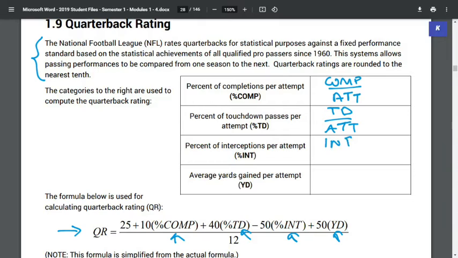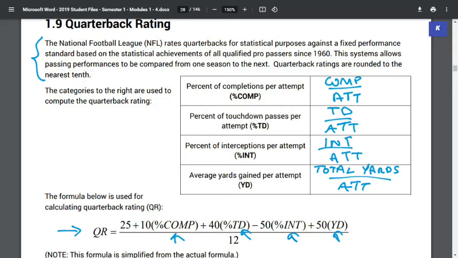Interceptions are when the quarterback throws the ball and the other team intercepts it. So that's not what we want. That's what our percentage is there. We'll take the number of interceptions and divide that by attempts. And lastly is average yards per attempt. We're going to take our total yards and divide that by attempts. So let's say he throws for 70 yards after 12 passes. We'd have 70 divided by 12, his number of attempts, and then we'll get our answer there.